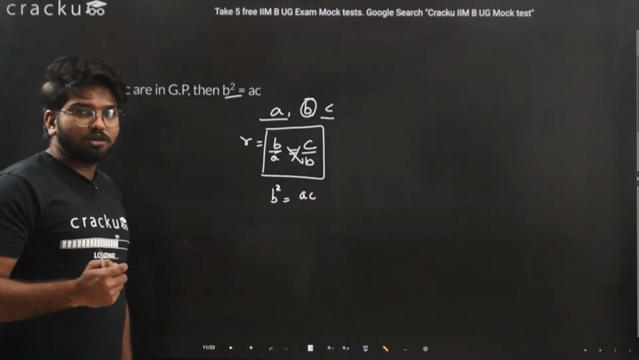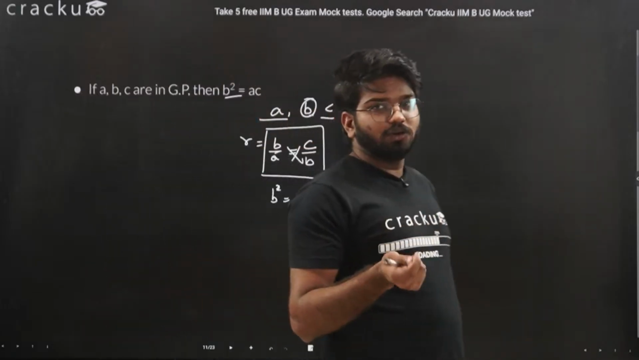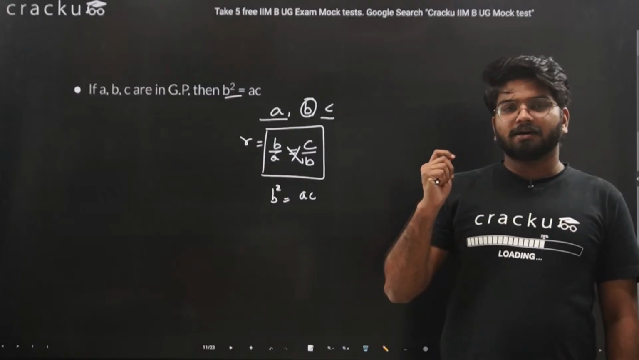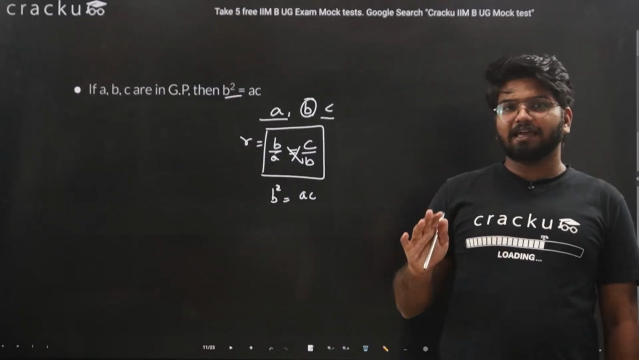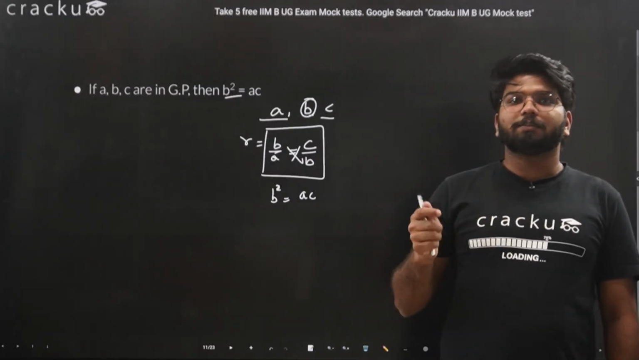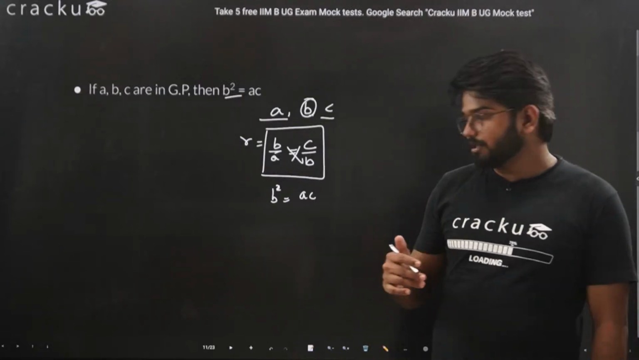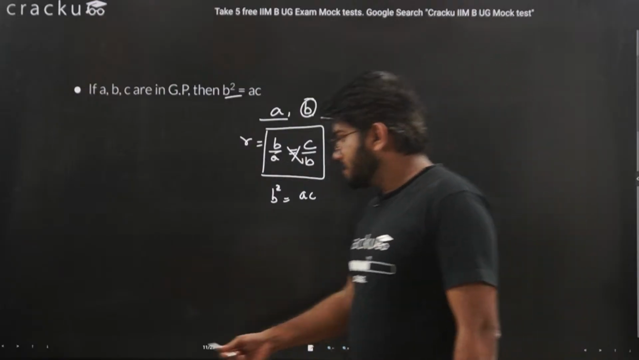So these were the two concepts, or I would say observations, that you can apply if you want to find the mean or the middlemost term quickly in arithmetic and geometric progression. Let's see what we have next.